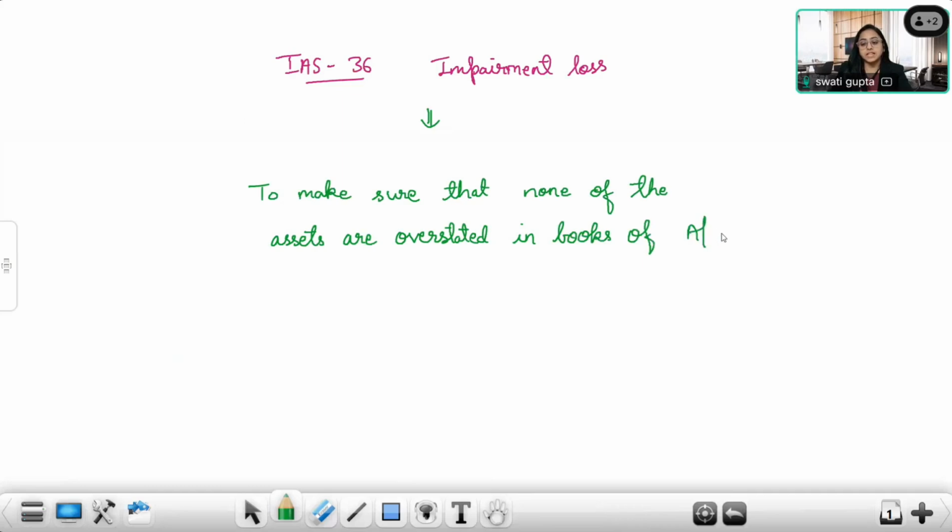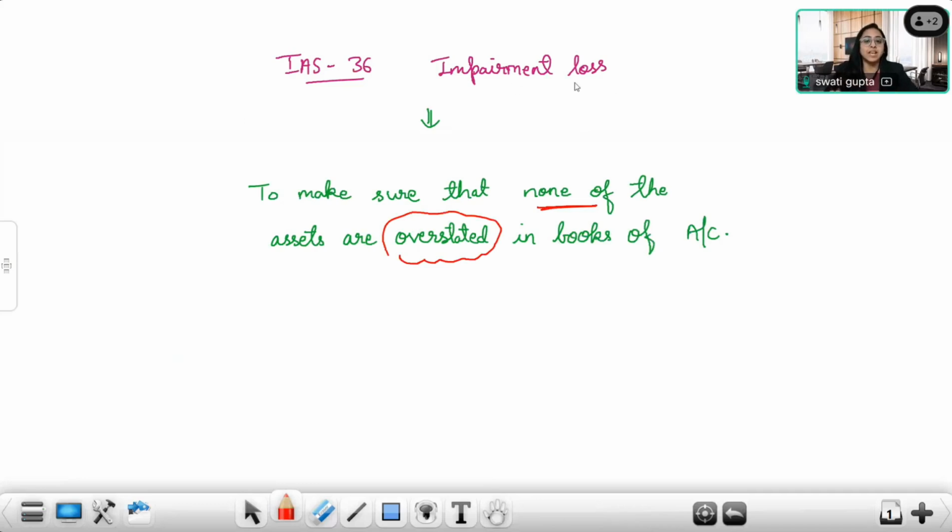If any of the asset is overstated, then we make sure that we reduce that asset. So in order to make sure that none of the assets are overstated, we have to review for impairment, and if there is any overstatement of the asset, then we will be recording impairment loss.